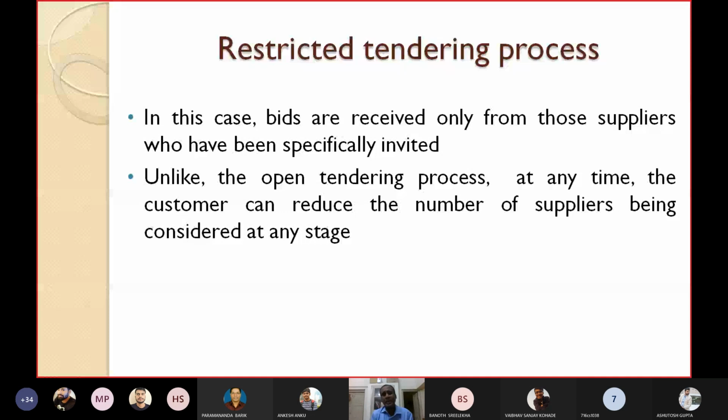Then we'll come to the restricted tendering process. So let's see the drawback of the open tendering process. In open tendering process, when you have made the advertisement, you have to wait for a minimum of 1 month. And it may happen that nobody responds to your advertisement. Nobody will submit their tender. Then what to do? So that's why this is an easier method in comparison to the open tendering process. This is known as restricted tendering process.